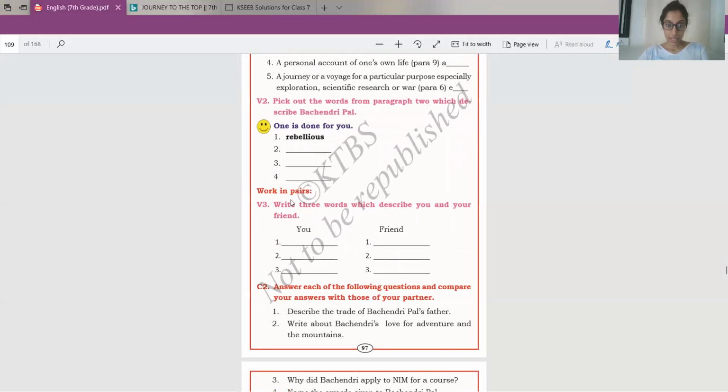Next, work in pairs. Write 3 words which describe you and your friend. So this is another self-assessment exercise that you have to do by yourself. You have gone to school with your friends. So now, even though you and your friend are not together, you know some things about your friend. Write down things that you can describe about yourself and write down things that you can describe about your friend.